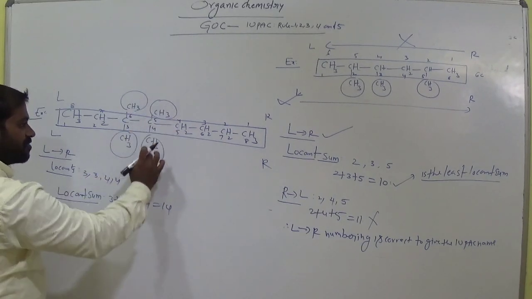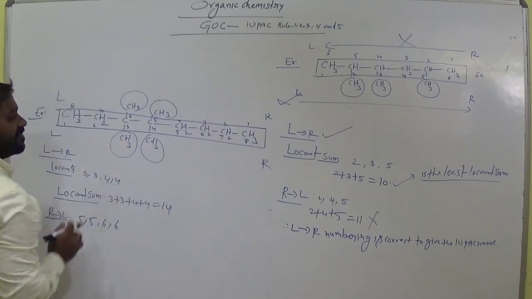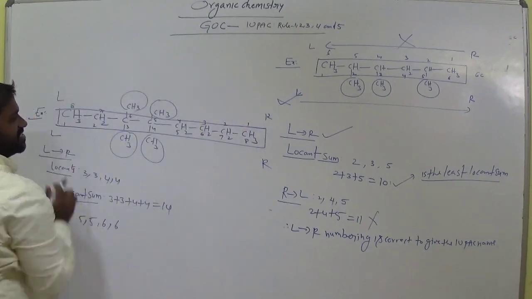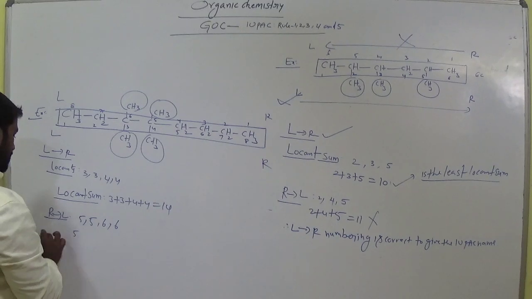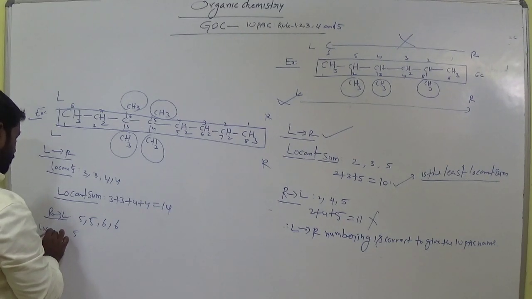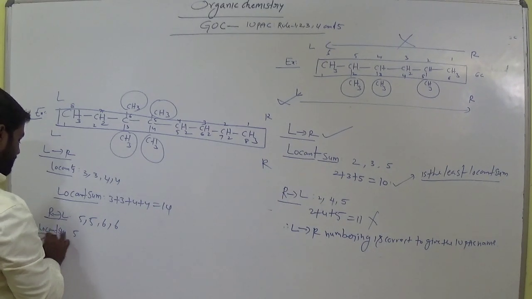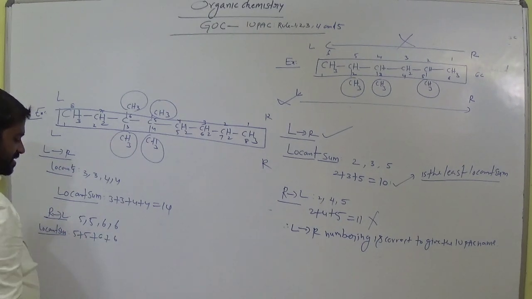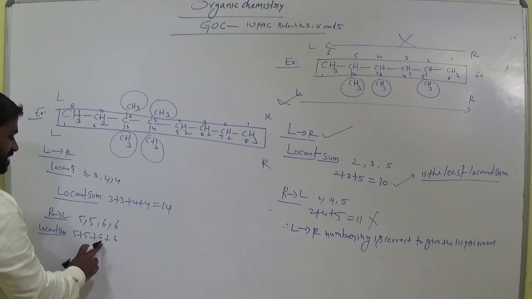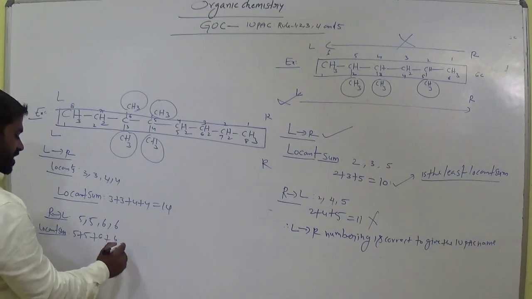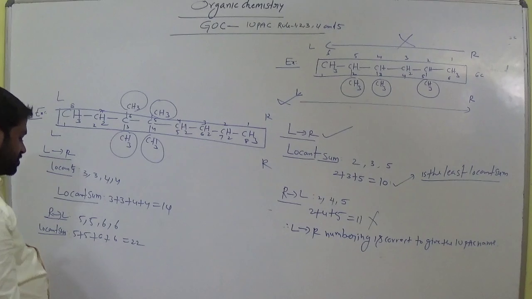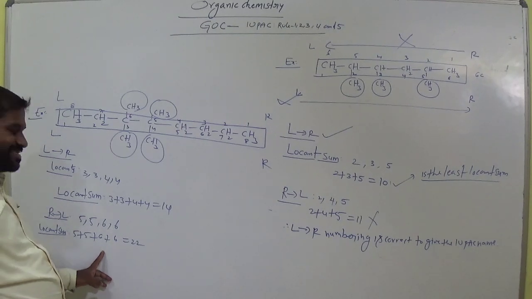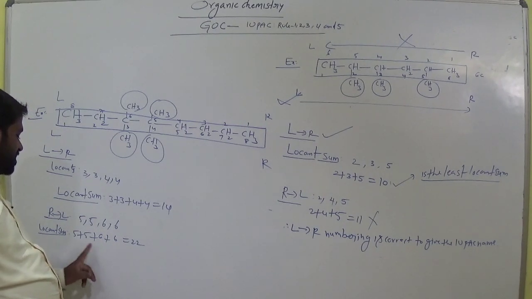At 5th carbon we have 2 methyl groups from right to left direction. Okay. So now locant sum: 5 plus 5, 6 plus 6. Am I right? So 5 plus 5 is 10, 16, 22. Am I right? 22. 6 plus 6 is 12, 12 plus 10 is 22.